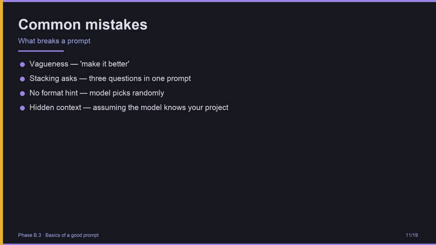Quick tour of common mistakes. Vagueness: make it better, fix this, improve the code. The model has no idea what you mean. Stacking asks: three questions crammed into one prompt, all answered shallowly. No format hint: you wanted a bullet list, the model wrote 3 paragraphs. Hidden context: you assumed the model knows your project, but it doesn't, because you haven't told it yet.